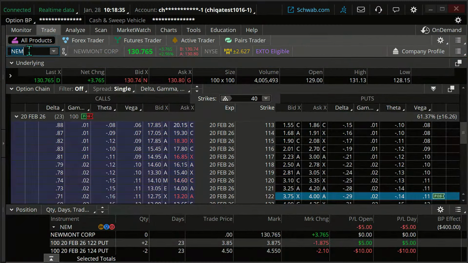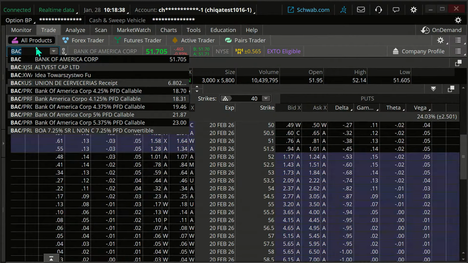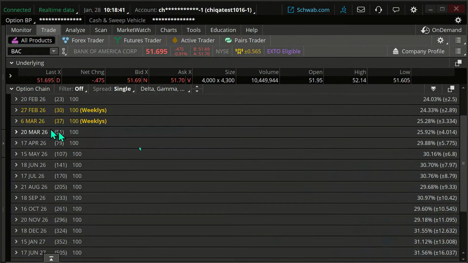So I'm going to go to, instead of Newmont Mining, I'm going to go to Bank of America. I'm going to go out roughly 30 days on this. That's kind of a typical time frame we do on these trades. And the reason we do this around that 30-day mark, typically, is we're trying to balance time decay on one end. In other words, time decay helps us on this trade. This is a positive theta trade, a short put vertical or a short call vertical, which is what we're doing here.